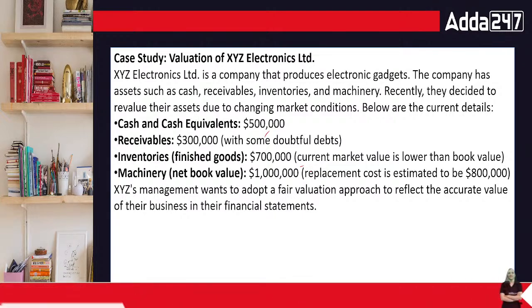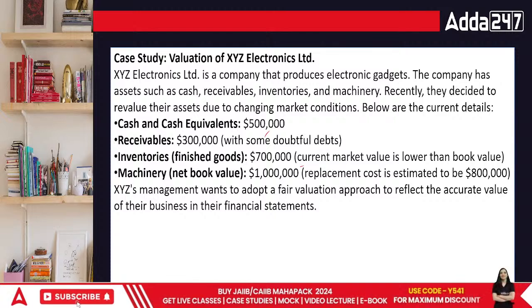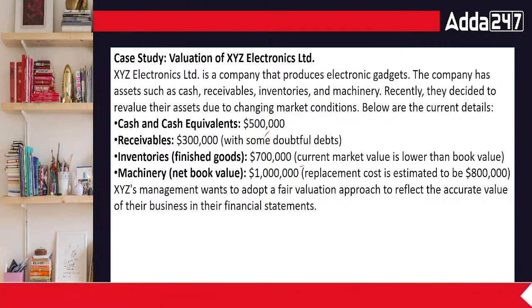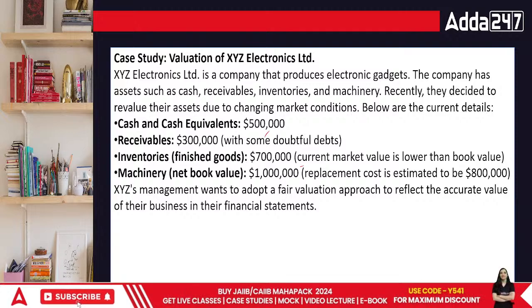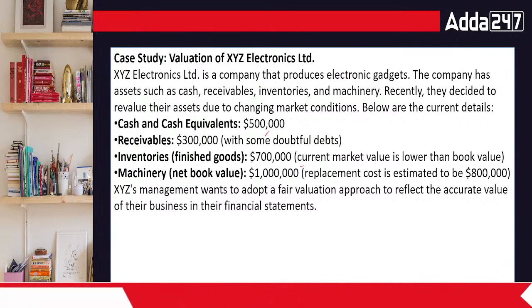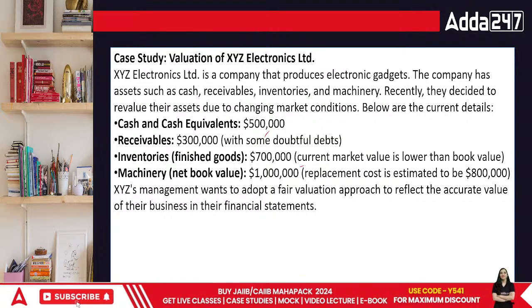Machinery's net book value is basically 1 lakh. Replacement cost, sorry, this is 1 CR, hai na? Nahi, this is 10 lakh, theek hai. 10 lakh rupees and replacement cost is estimated to be 8 lakh. Matlab we have got it for 10 lakh, we have written it as 10 lakh, but if I buy a new one today, it would cost 8 lakh. This happens when your organization is using a particular technology which is now older, then things are definitely going to be different. Theek hai na?